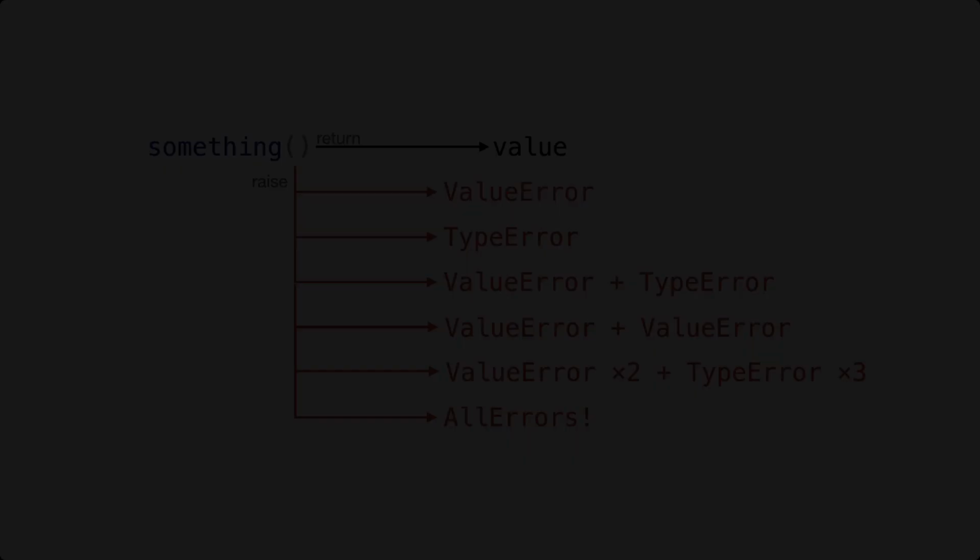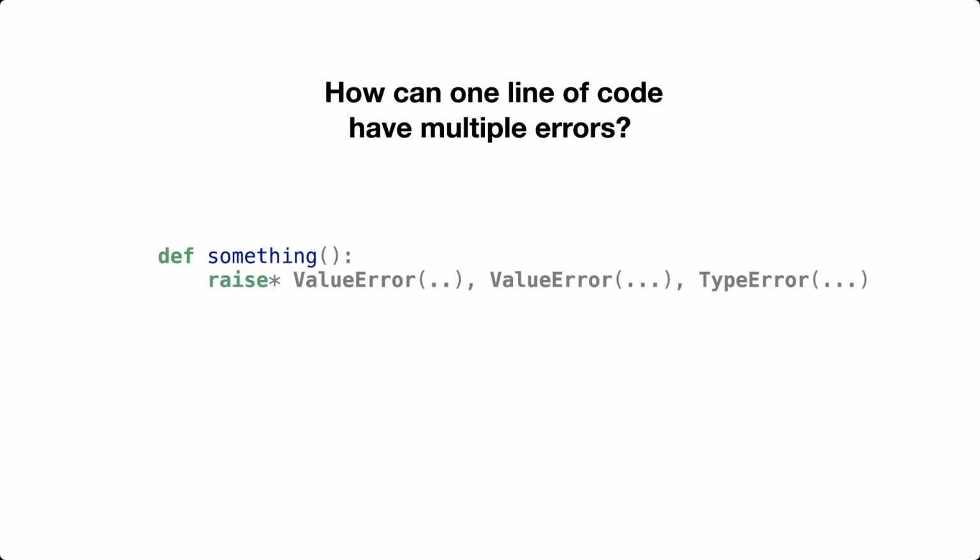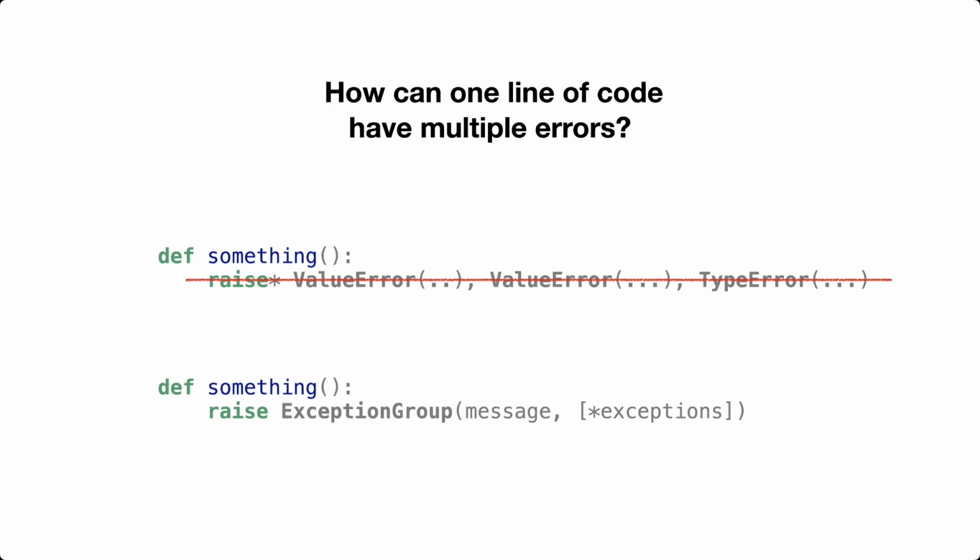Isn't that great? This brings us back to the title of the talk, how can one line of code have multiple errors? Technically, it can't. There's no raise star syntax added, which would allow us to raise multiple exceptions at once, because the designers of PEP 654 came up with a better way. ExceptionGroups.